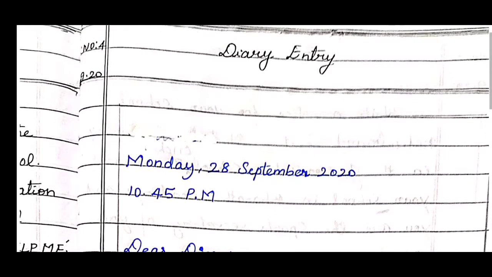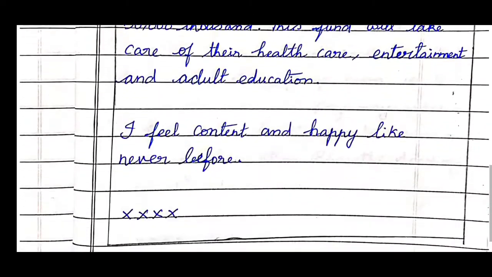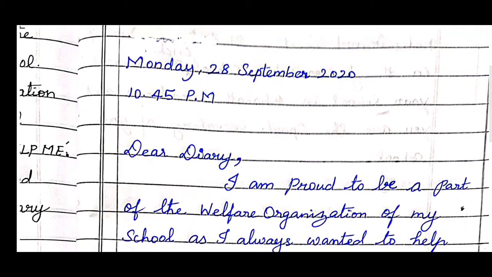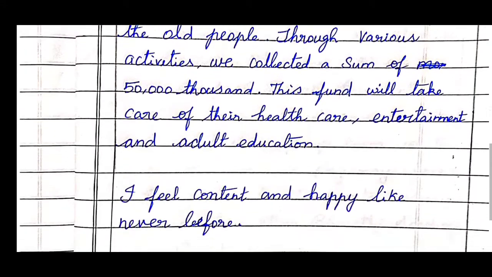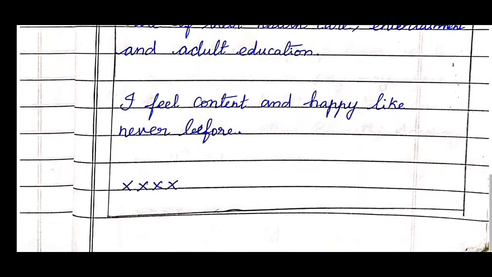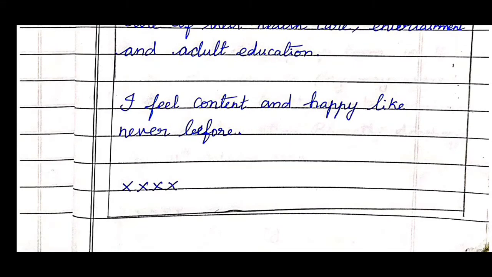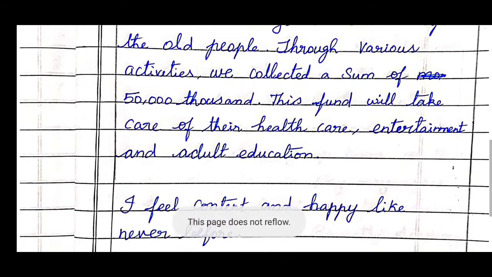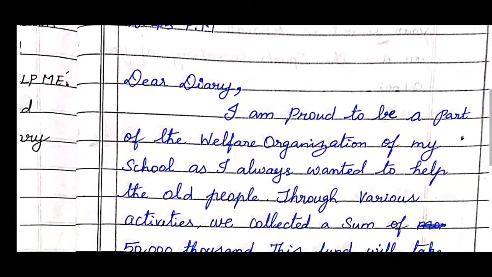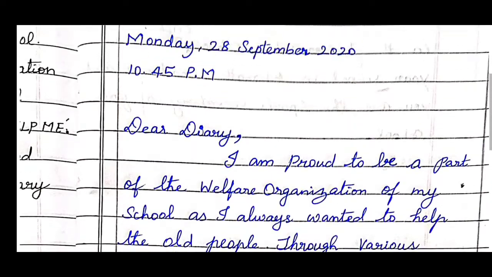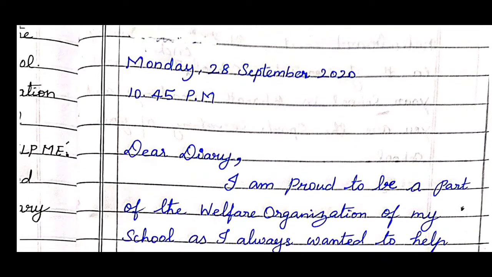So see here, this is the way we need to write diary entry. So first you need to write the date, day, month, year, then timings, then salutation dear diary, then body of the diary entry. At last you have to conclude with a signature in a symbol, that is triple X. So this is the way and format for diary entry, children. So follow the same pattern and format in the examination, children. Let's move on to the next exercise now.